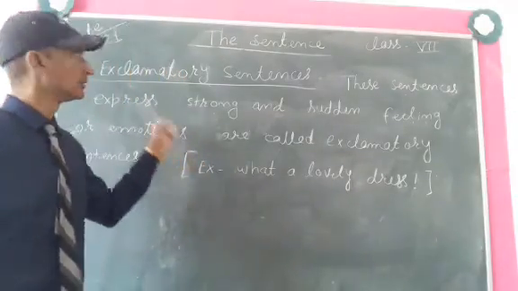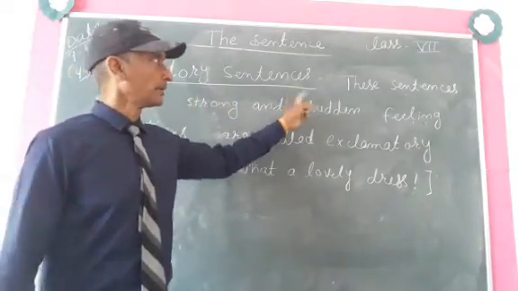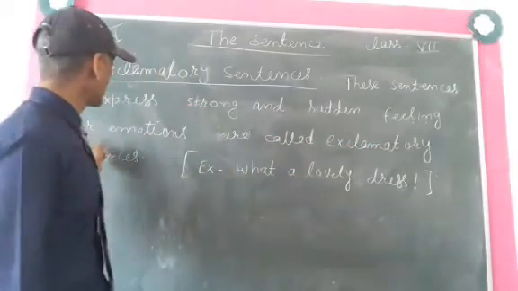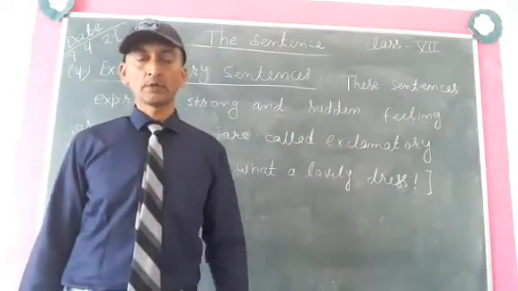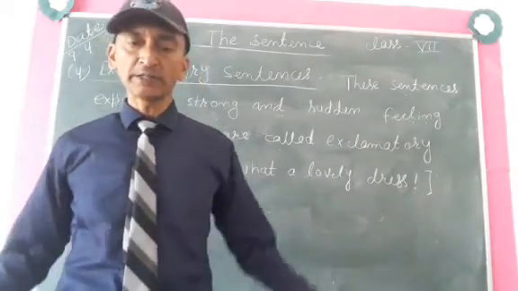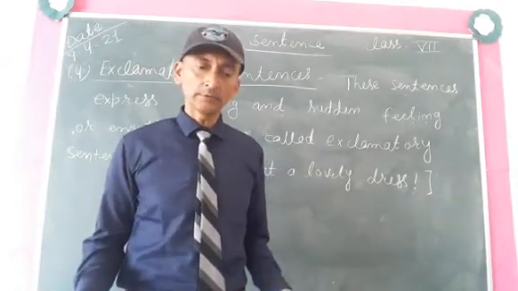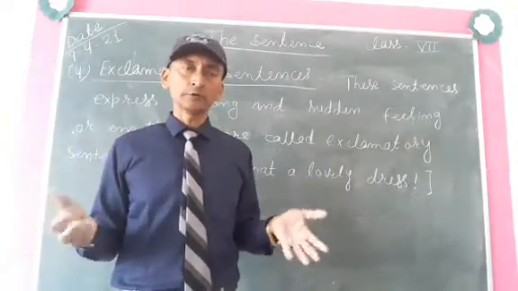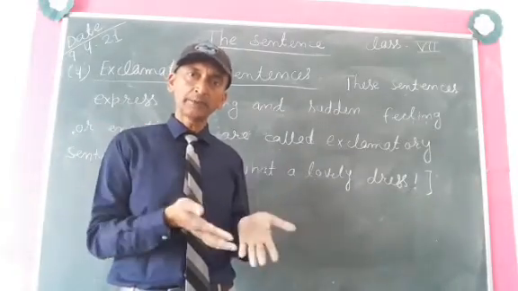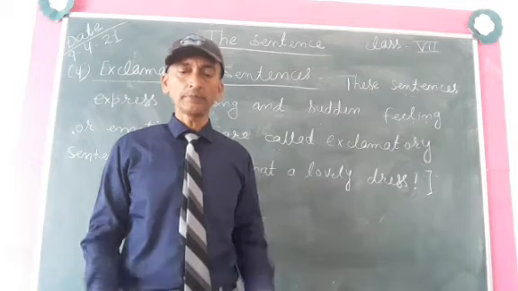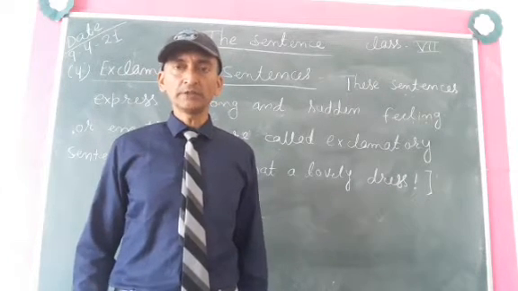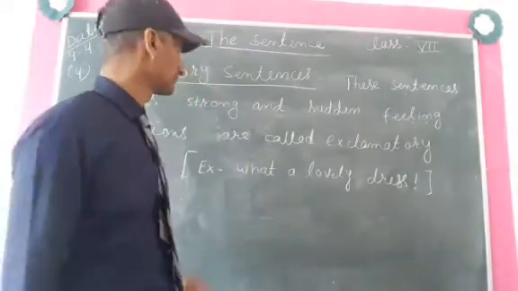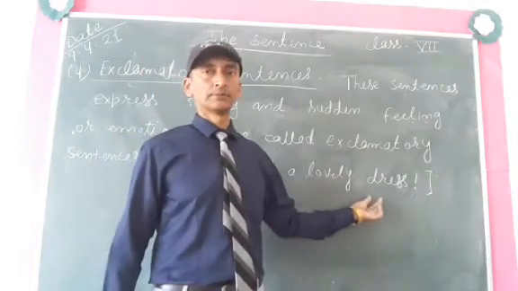And now the fourth one is the exclamatory sentence. These sentences express strong and sudden feelings or emotions. In an exclamatory sentence we express our sudden feelings or emotions, whether we are very sad, very happy, or joyful. All these emotions and feelings we can express through exclamatory sentences. For example, what a lovely dress.